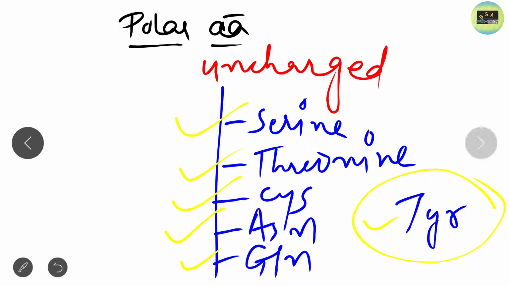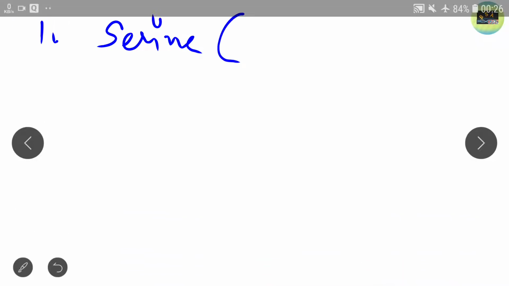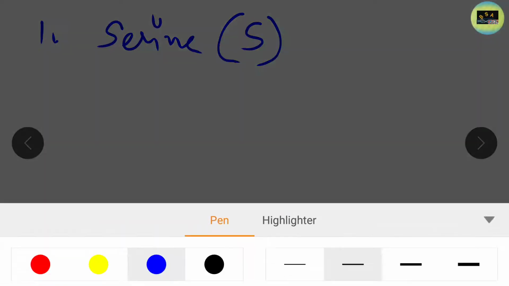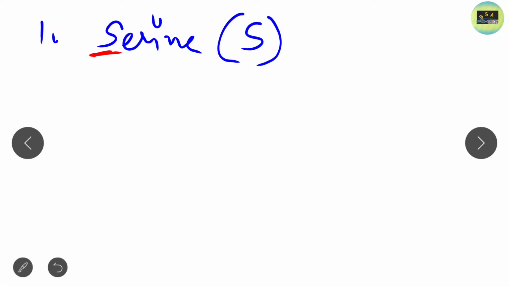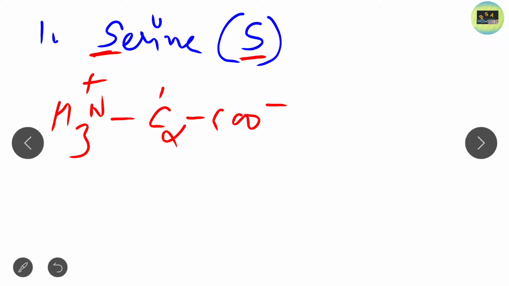The single letter word for serine is S. S is for serine, and the single letter word is also S, so here you do not need to remember the single letter word. Now just look at the structure of serine. C alpha, the acid group, and the amino group, these 3 are the same in all the structures, as I already mentioned for non-polar amino acids.